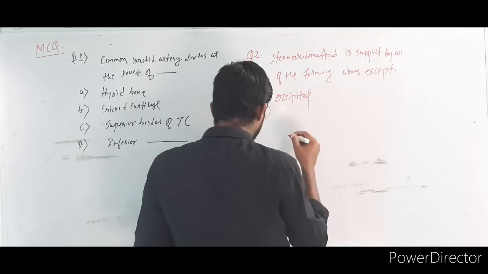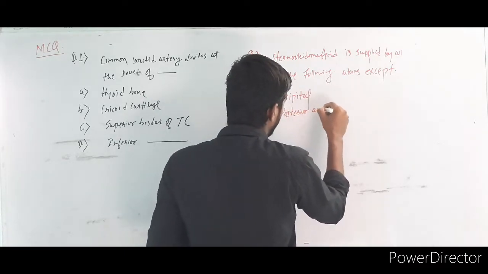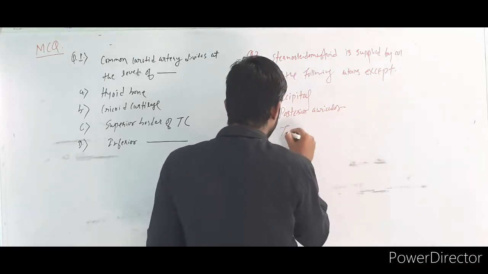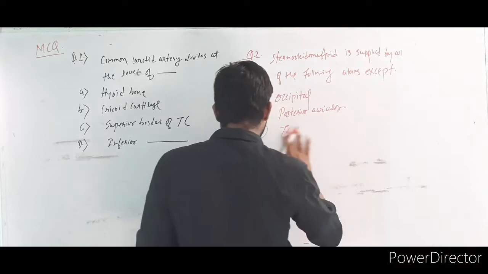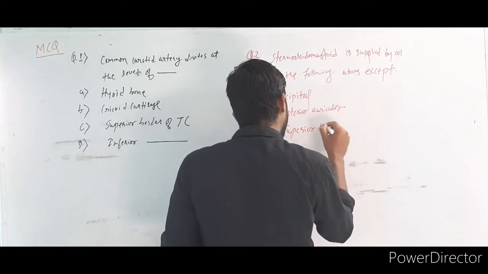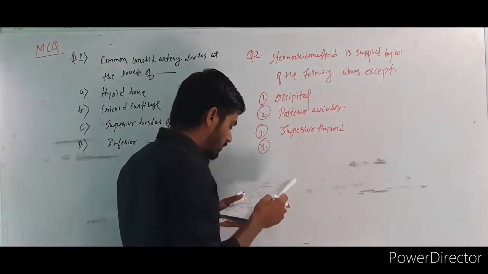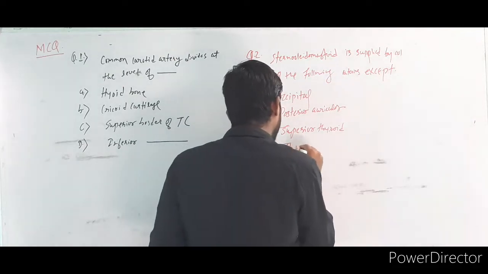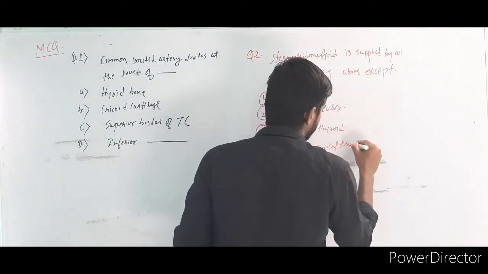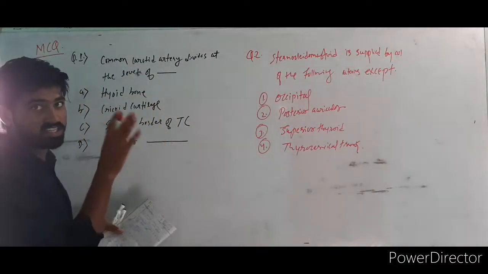Second option, posterior auricular. Third option, transverse. Third option, superior thyroid, and the fourth option is the thyrocervical trunk. So, two questions. For this question the time is over; it's more than 1 minute.